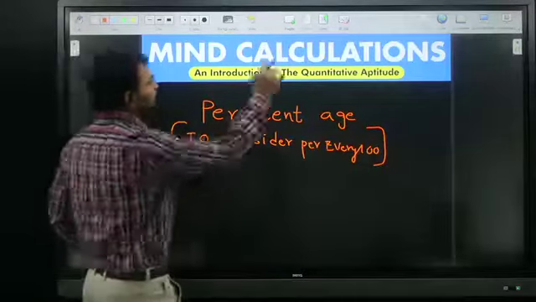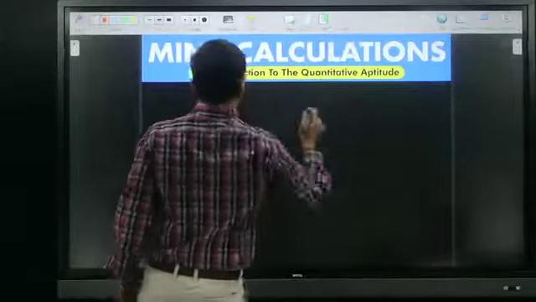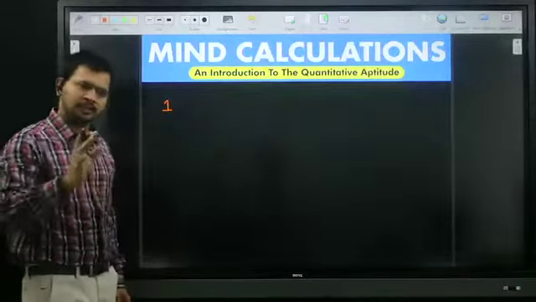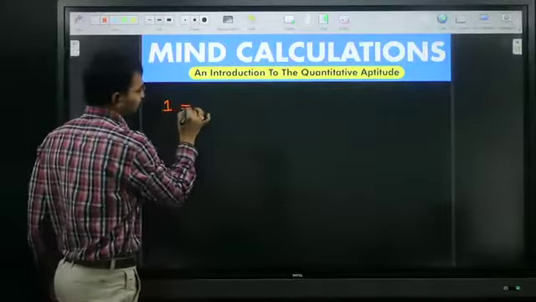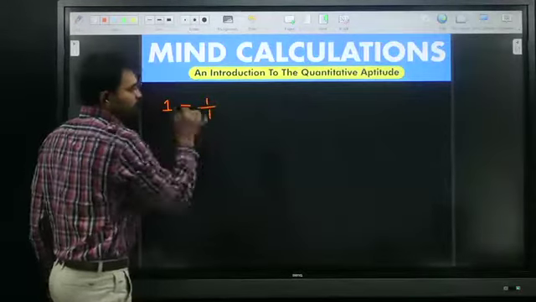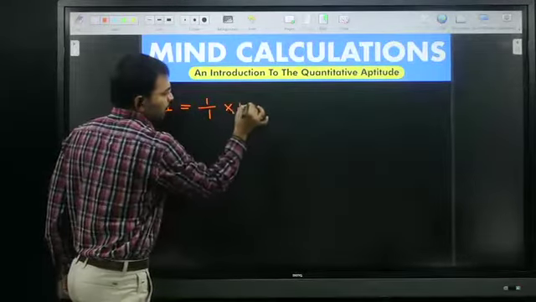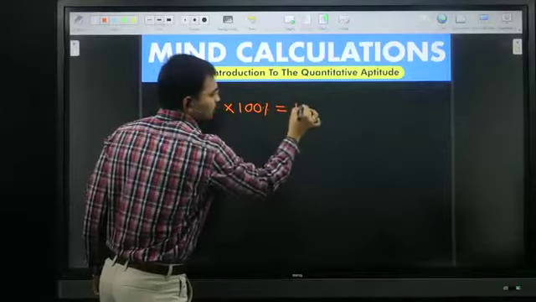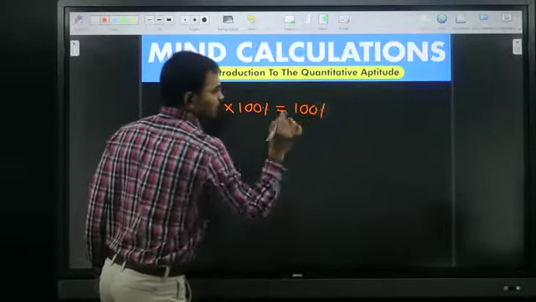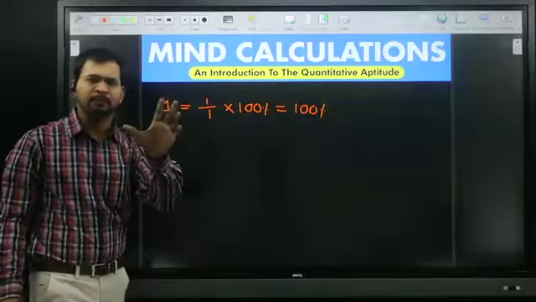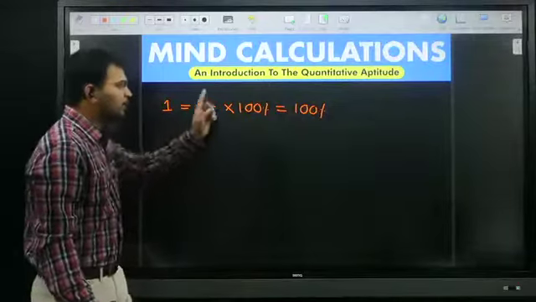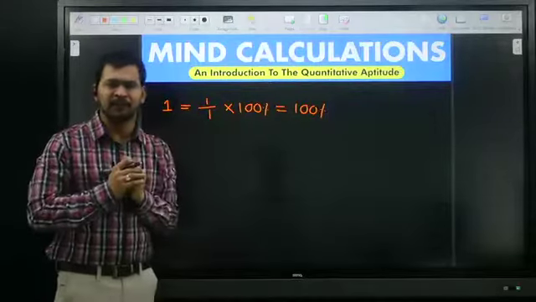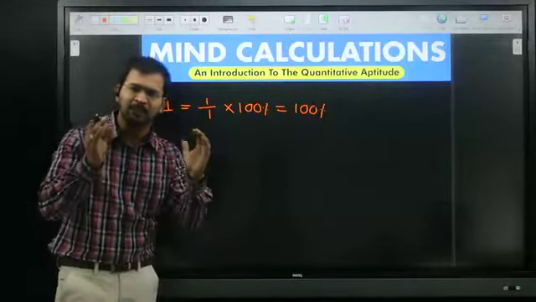So here, is one a number or fraction? Yes, one is a number as well as a fraction. In order to get percentage, I need to multiply it with 100. So 1 is nothing but 100 percentage. Both are same. In terms of number, it is 1, but in terms of percentage, it is 100 percentage. The way of expression is different, the way of notation is different, but value-wise, both are same.